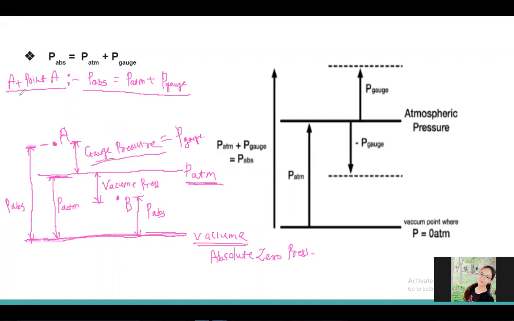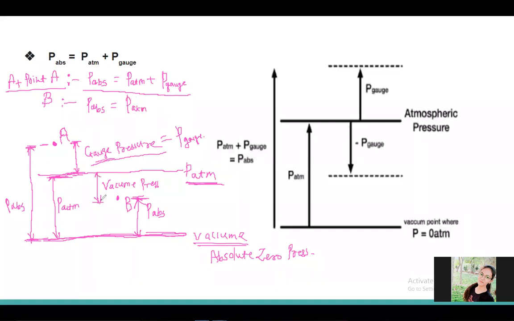Now suppose at point B I am interested to calculate the absolute pressure. How can I calculate? Absolute pressure is equal to, up to this line it is atmospheric pressure, P atmospheric.